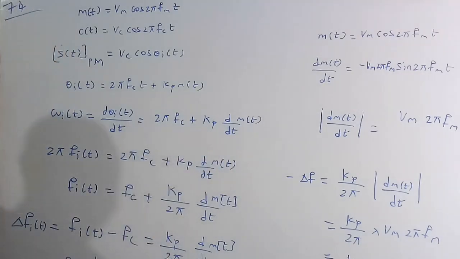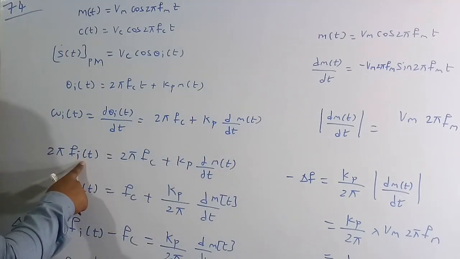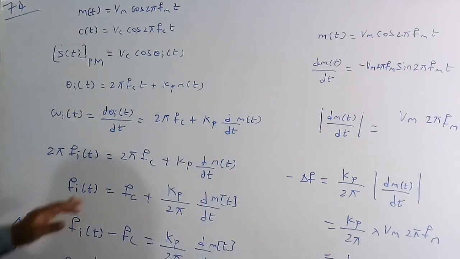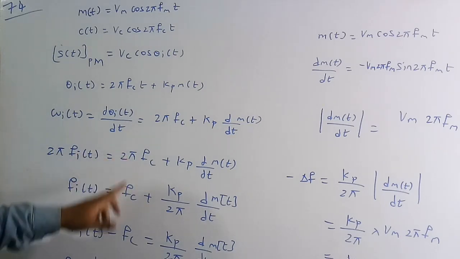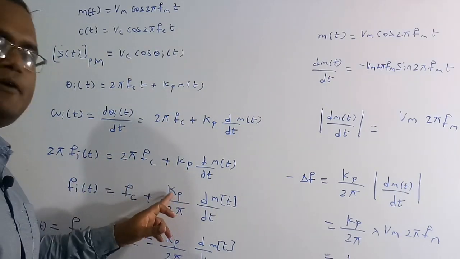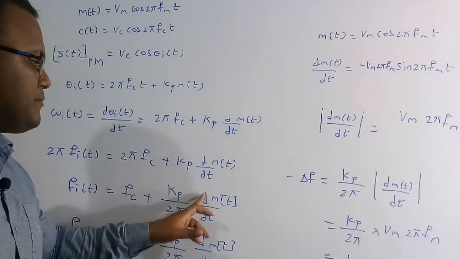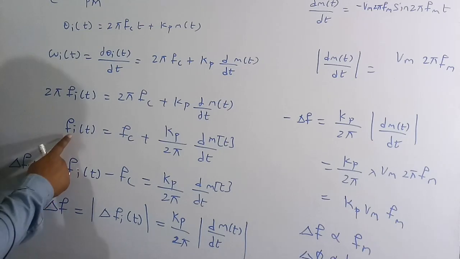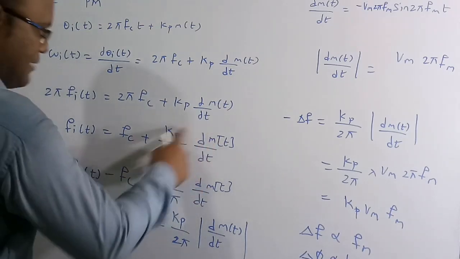Here omega of t is equal to 2 pi fi of t. The remaining thing is the same. The only thing I need to figure out is the frequency fi of t, so I divide by 2 pi. The 2 pi cancels and I get fc, and the second term becomes kp by 2 pi into d by dt of m of t. Now delta fi of t is equal to fi of t minus fc.